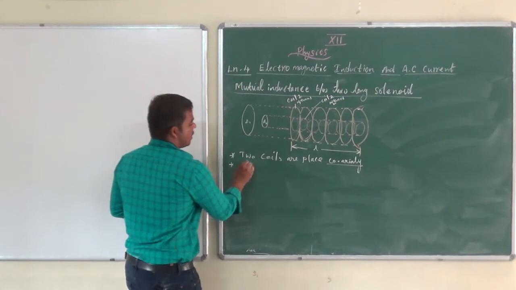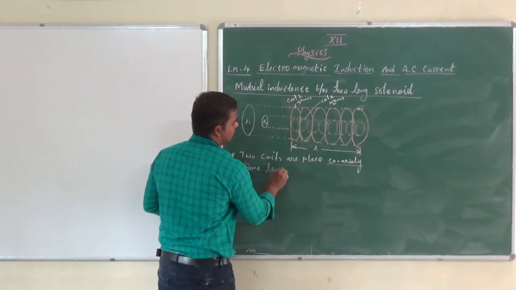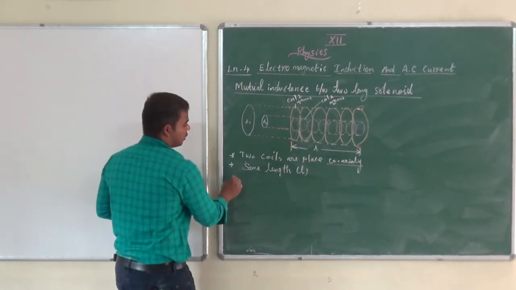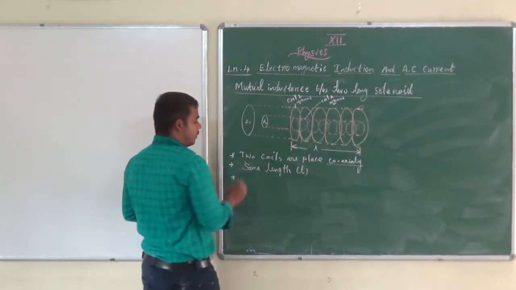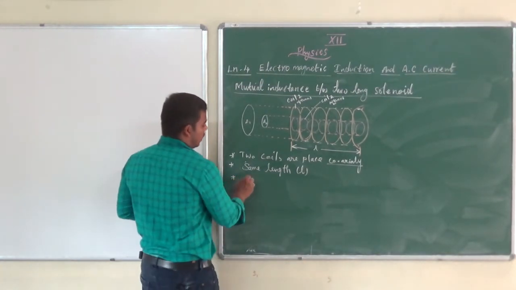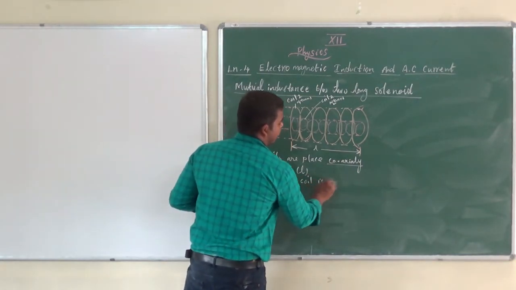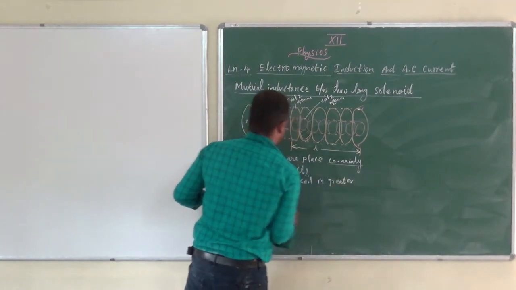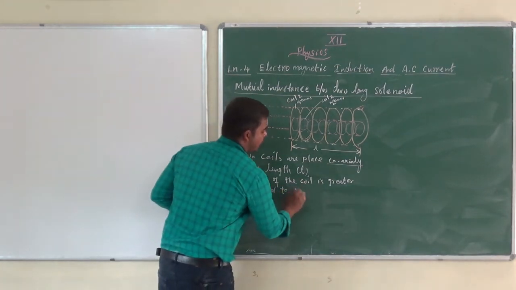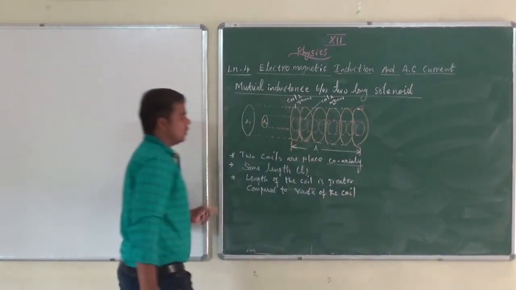Next, the two coils are of the same length, denoted by L. Next point: the length of the coil is greater compared to the radius of the coil. Important point. Got it?